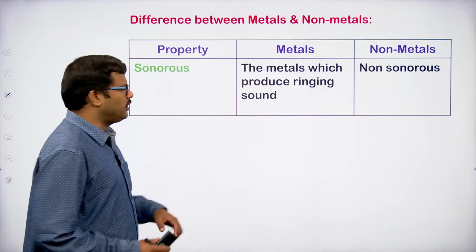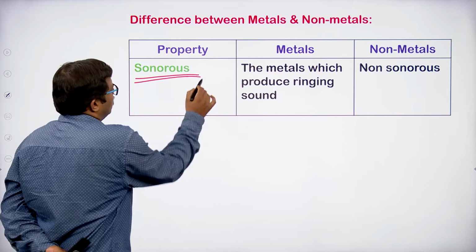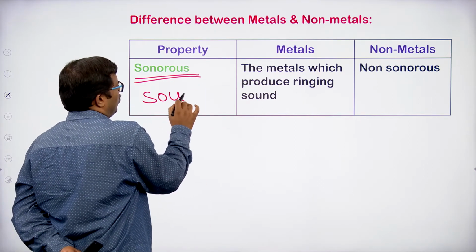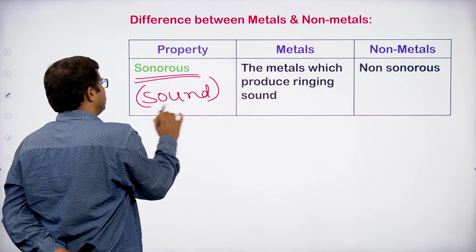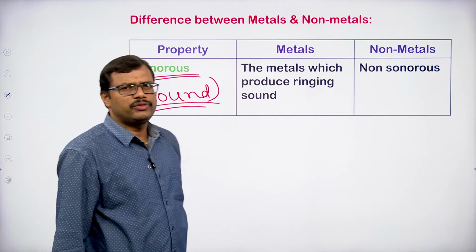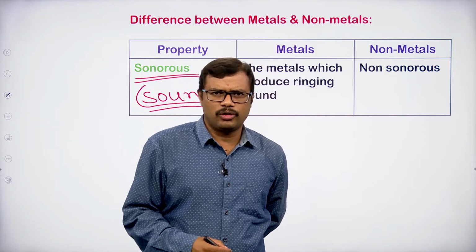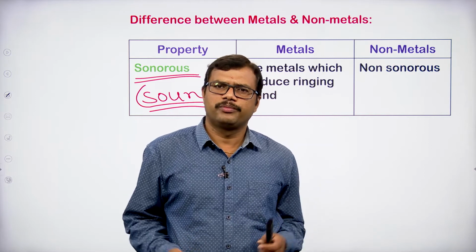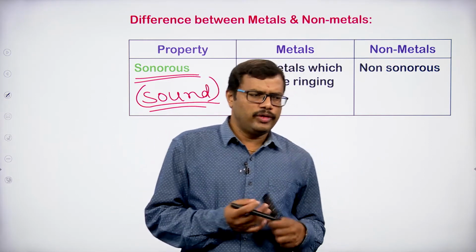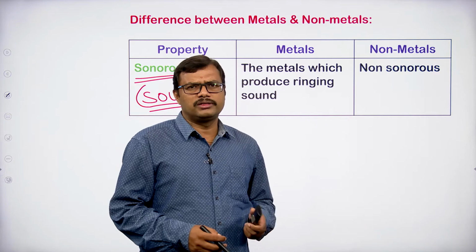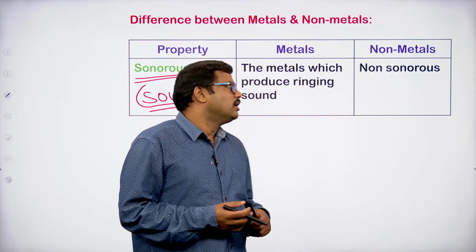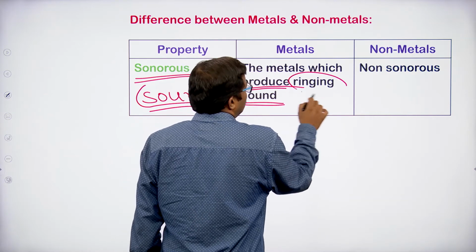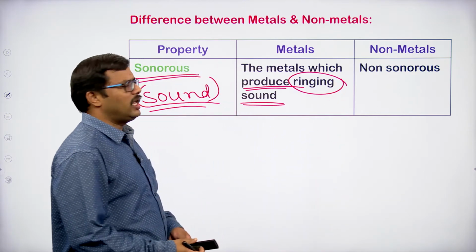One more property that we can observe in metals and non-metals is the sonorous property. Sonorous means the sound giving property. I think you have observed it at home. When you take a steel plate and beat it with a steel spoon, you can hear the sound, right? When you take an iron rod and hit it with a stick, you can hear the sound. The ringing sound can be produced by metals.